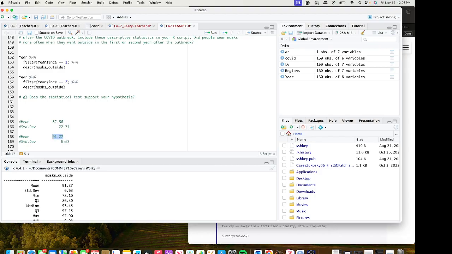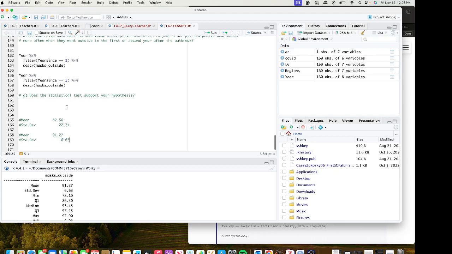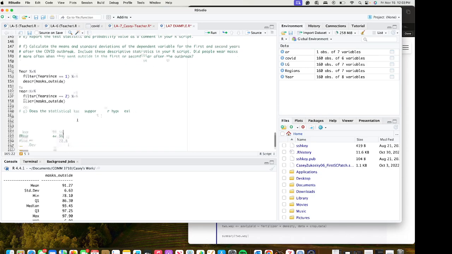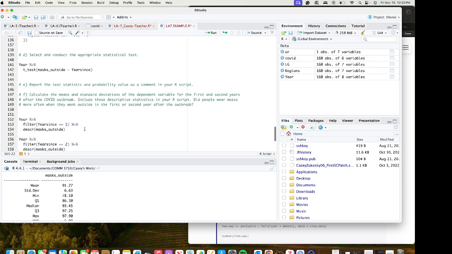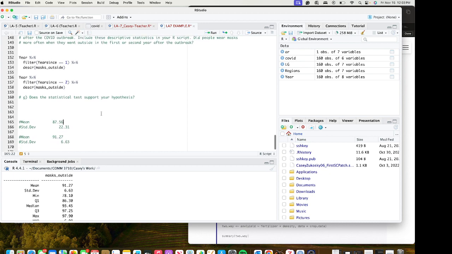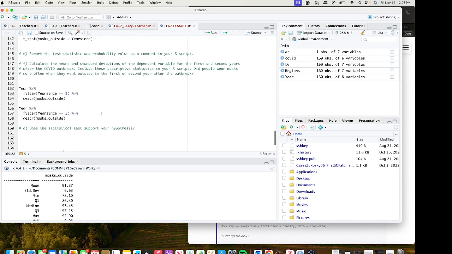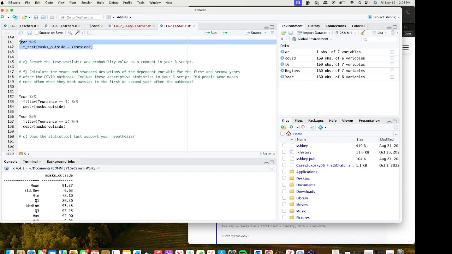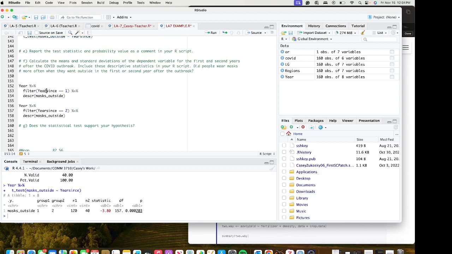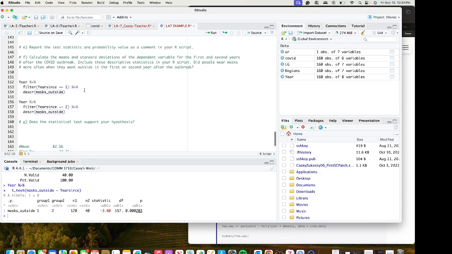But for year two, we see there's a 91.27 average of masks outside, and the standard deviation is 6.63. So by looking at the means, and associating that the p-value is less than 0.5, or 0.05, sorry, we can assume that there is a significant correlation between year since and masks outside.